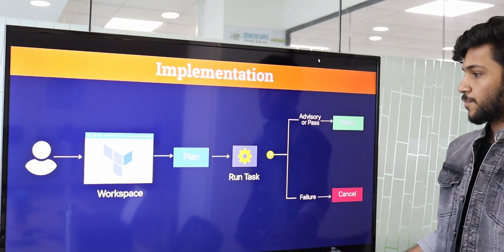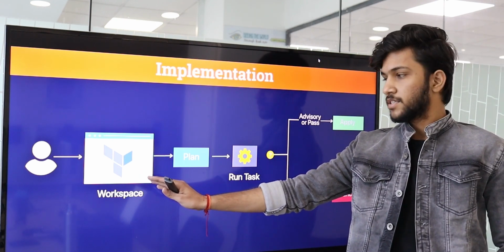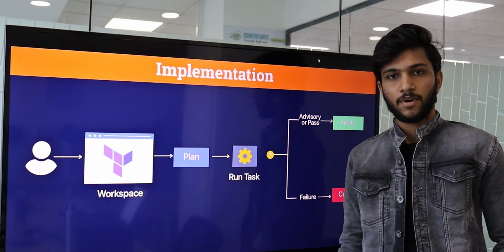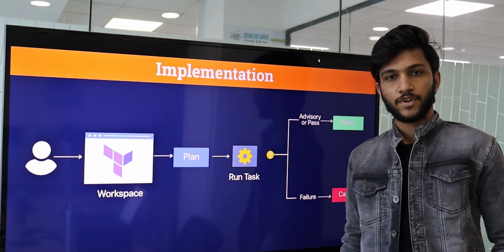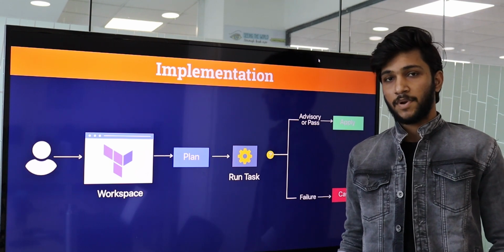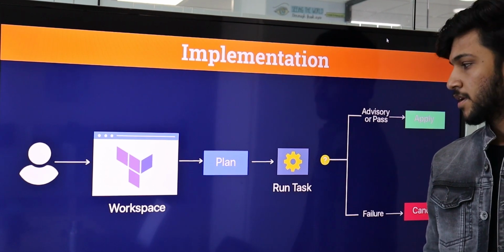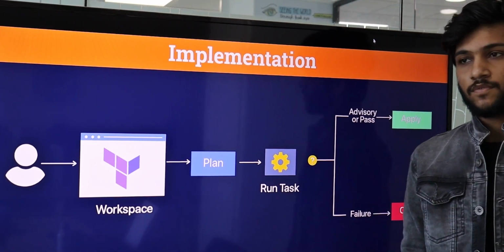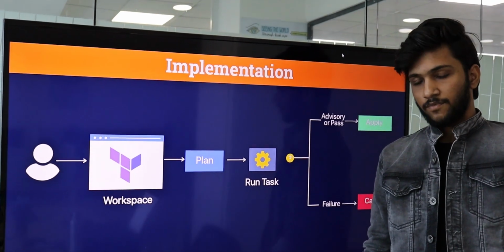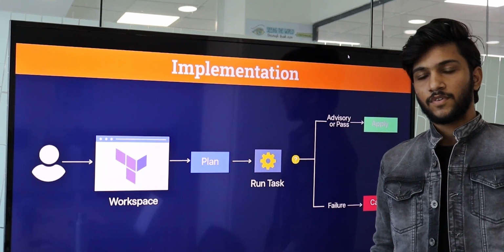In this scenario, this is the Terraform workspace where I created the files, and there is a plan. First of all, we execute the terraform init command for initializing all our files and configuration of Terraform. Then we run terraform plan, to plan all the executed commands and scenarios in our Terraform. Then we run the task: first initialize the command, then plan, and then apply. Then the main.tf file and log.html file will be created.